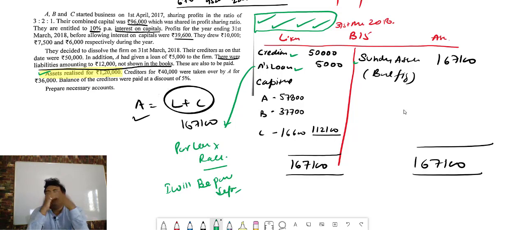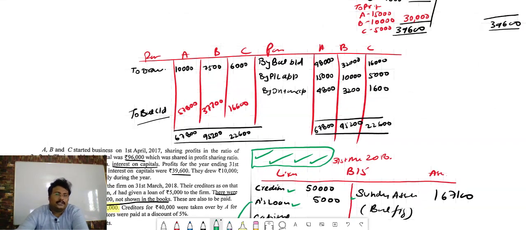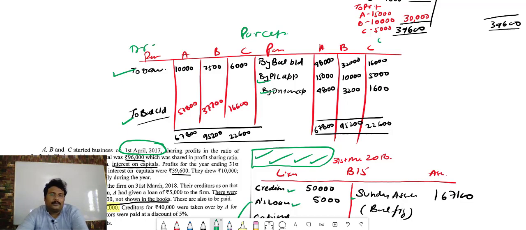Achha, why do we prepare the partner's capital in this particular question? So when you see the question, closing capital on 31st March 2018 is not given. Opening capital is given. So we have to find out the closing capital on the date. And how can we find out the closing capital? Simple bacha. If any appropriations are there, transfer them. If any withdrawal is there, deduct it. And whatever the balance will be, that will be closing capital.